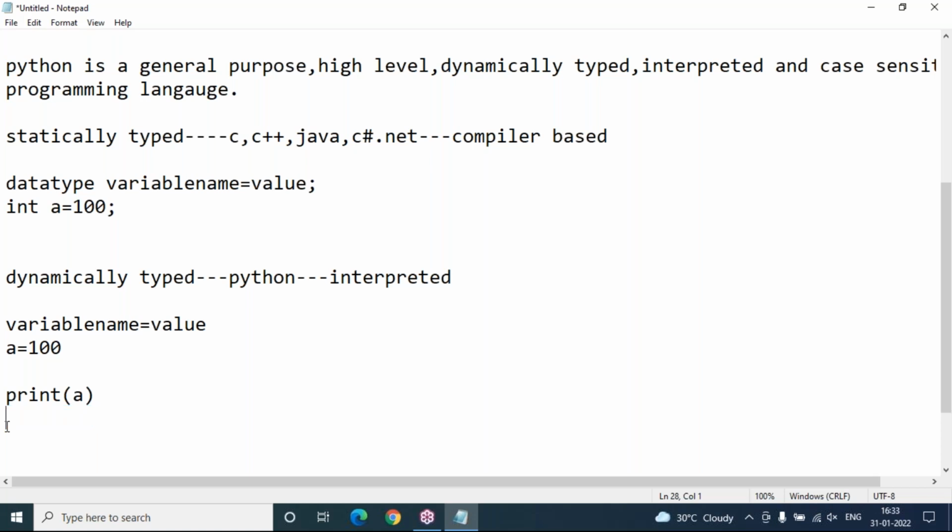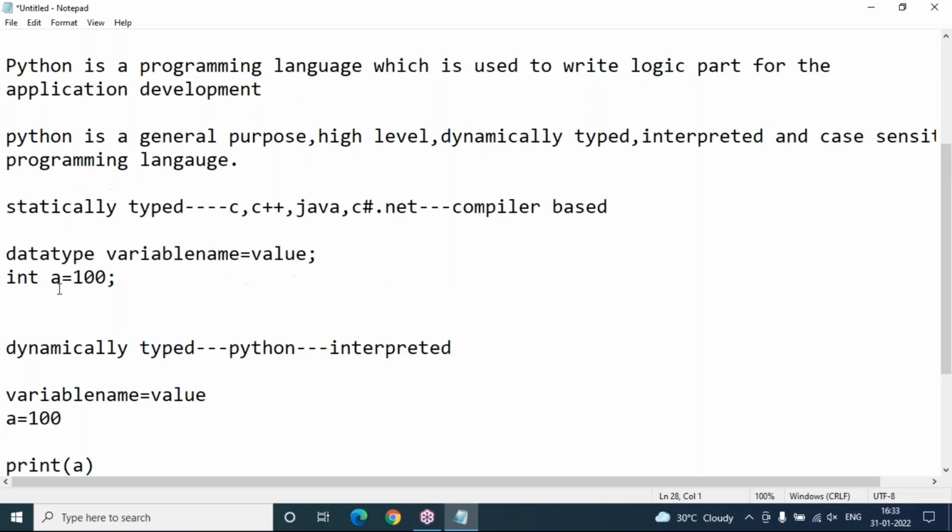That means whatever cases you have used for declaring your variable name, function name or class name, the same cases you must and should use, and other cases will not work. So that's the reason it is a completely case sensitive programming language.